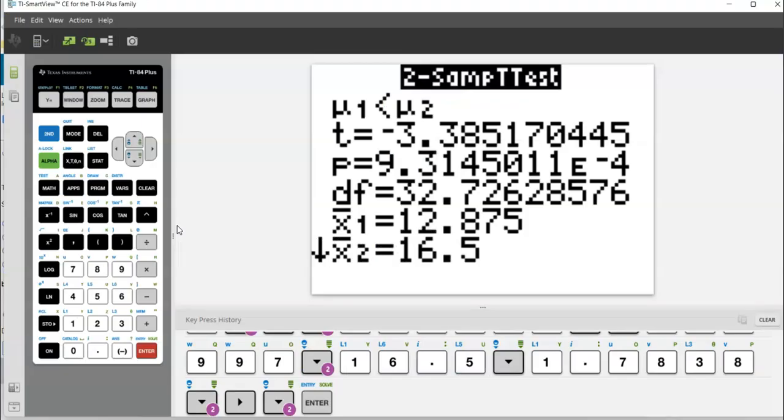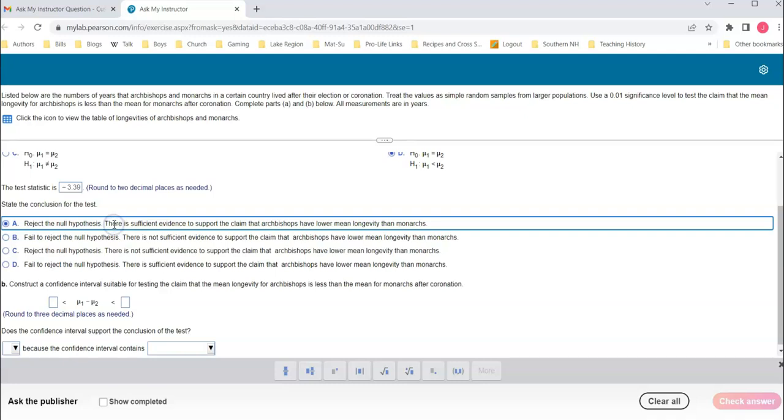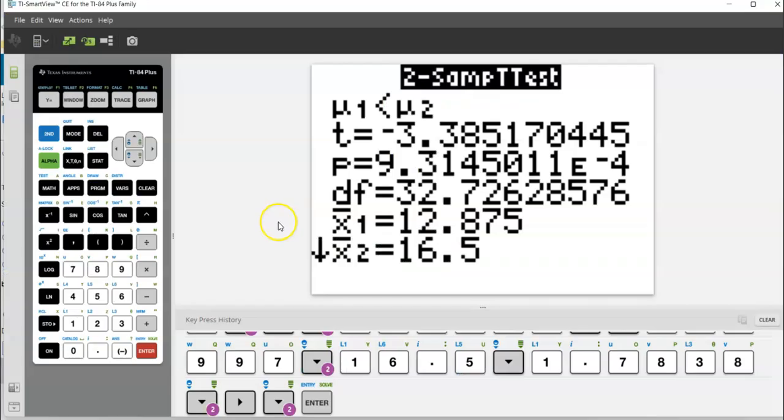Okay, now my decision. I can do this two ways. I could get a critical value and compare it, or I could use this p-value. This p-value is less than my significance level of 0.01 by far. That's scientific notation. This is 0.0009. Well under. So then I would reject. I do have sufficient evidence to support the claim that archbishops have lower longevity than monarchs.